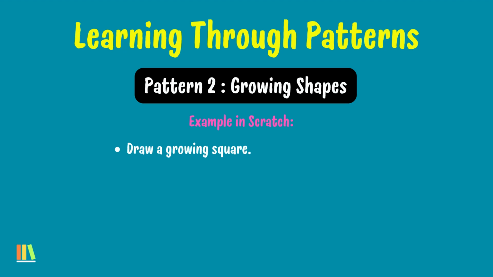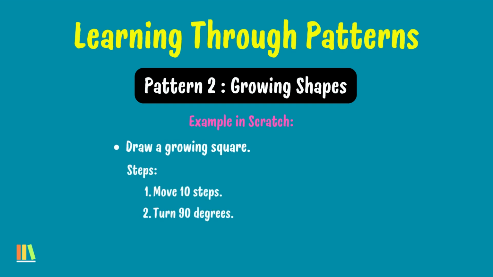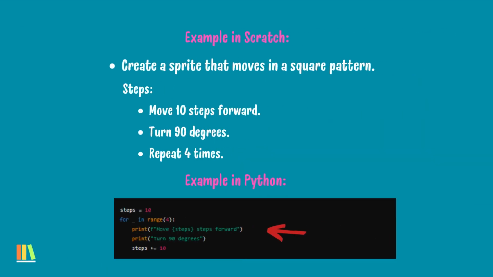Steps would go as follows. Step 1, move 10 steps. 2, turn 90 degrees. 3, increase steps by 10. And 4, repeat. Example in Python. Move 10 steps forward, turn 90 degrees. Steps would be 10, and range would be 4.